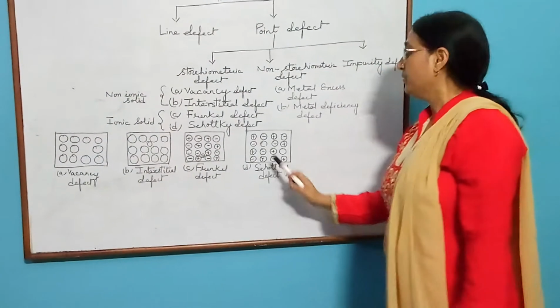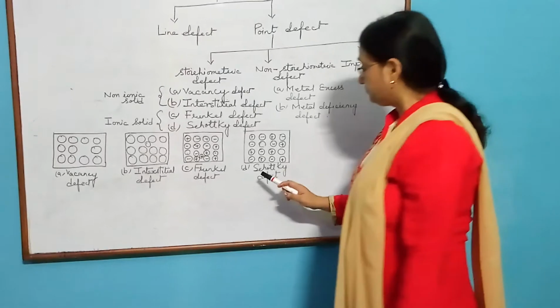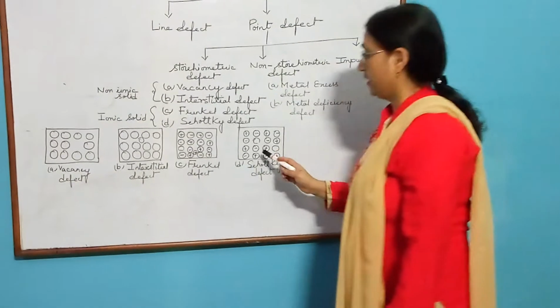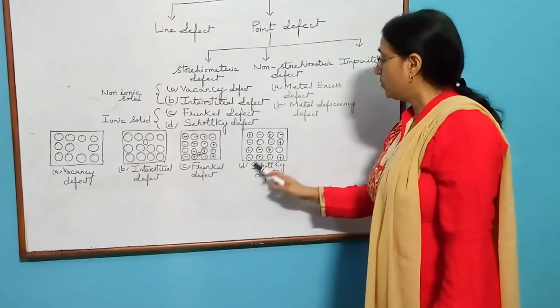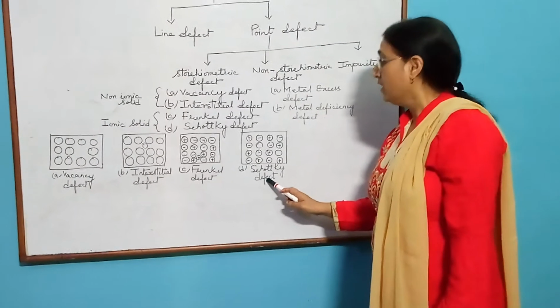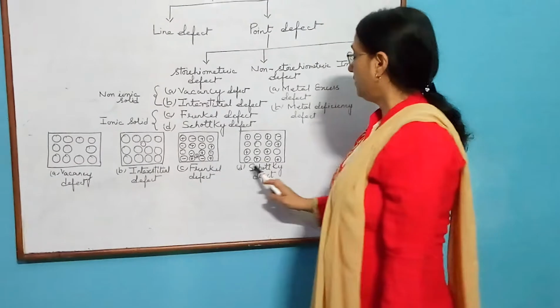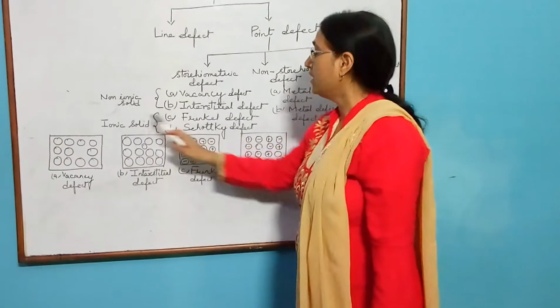The fourth one is the Schottky defect. Missing of a pair of ions, both cation as well as anion, from their lattice sites is known as Schottky defect. As a result of Schottky defect, the density of the solid decreases. Both Frenkel defect as well as Schottky defect occur in ionic solids.